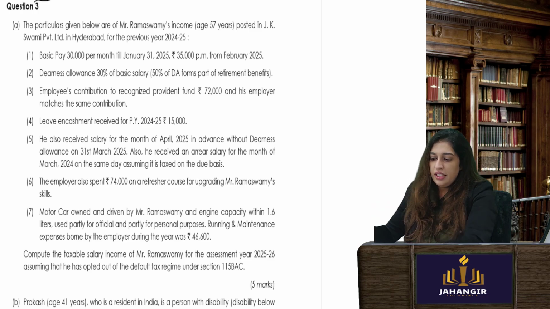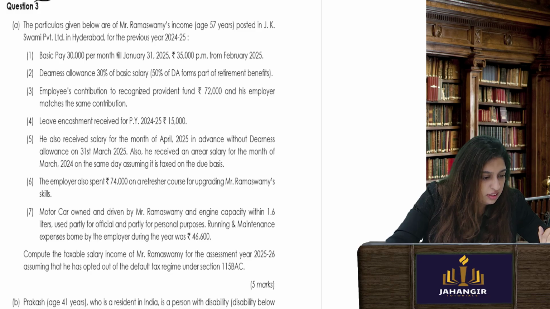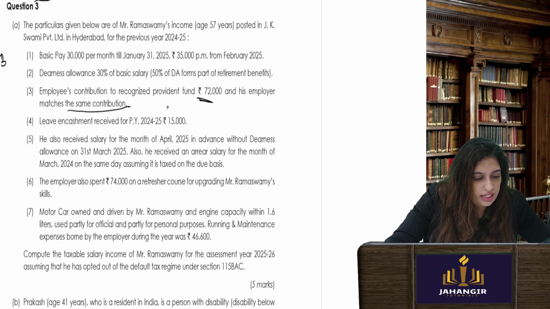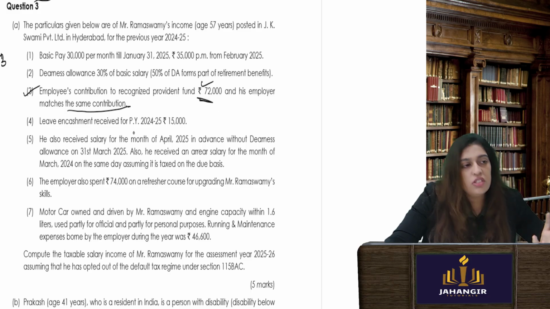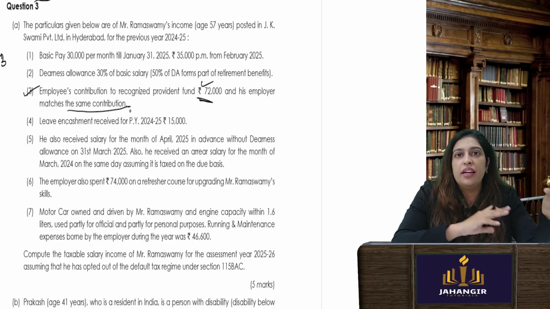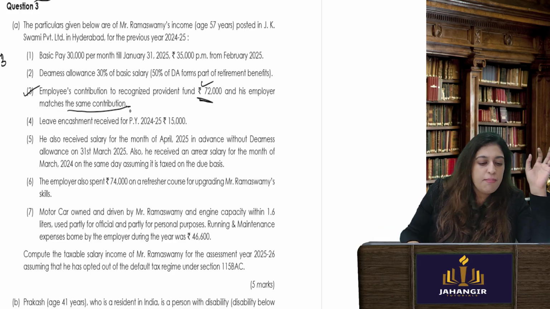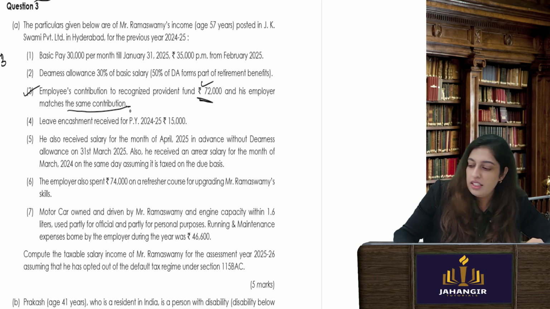This is also easy. Dearness allowance, this is also income from salary. Employer's contribution to recognized provident fund. It matches the same contribution that the employee is making from his taxable salary, the same thing the employer is also making. So employee is making, that is okay. What the employer makes has to be max 12% of the salary, basic salary.